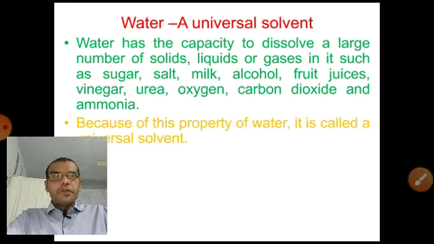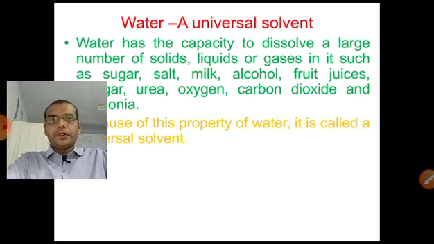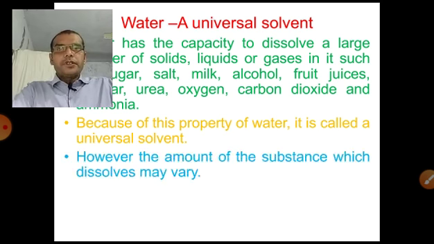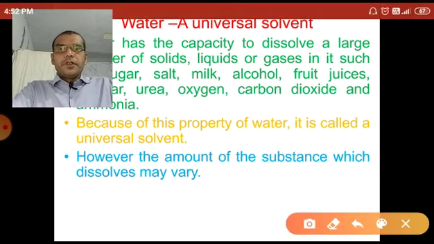Because of this property, water is called the universal solvent, because it has the capacity to dissolve a large number of substances. However, the amount of substance which dissolves may vary. In some cases, water dissolves a larger amount of that substance. In some cases, water dissolves a lesser amount of that substance. So the amount of the substance which dissolves in water may vary.